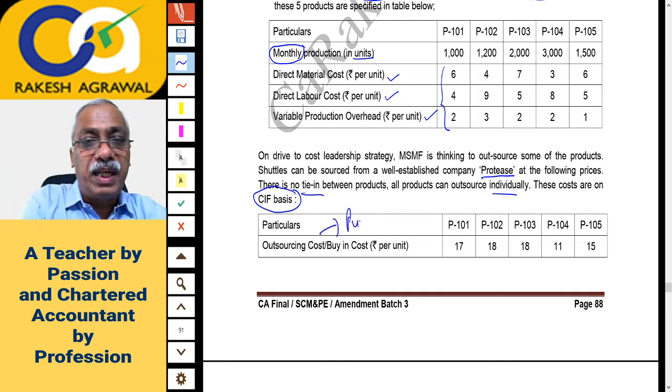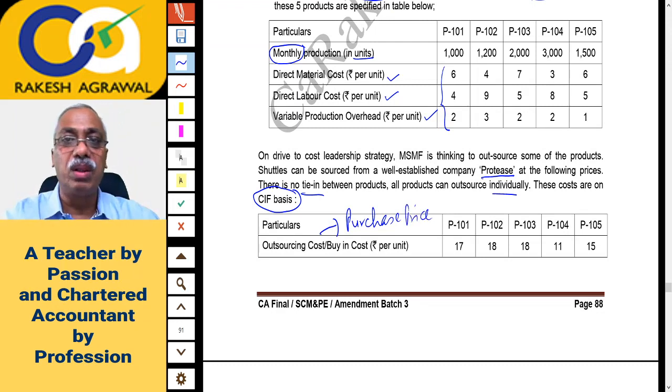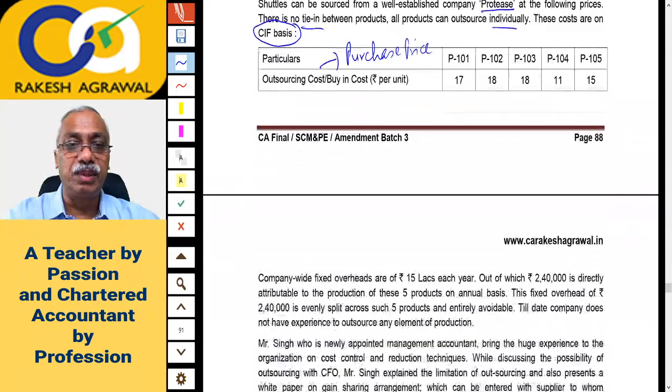Now outsourcing cost, that is buy-in cost, simply it is purchase price. If you buy from outside, what will be the purchase price? So this is the purchase price. Outsourcing cost or purchase price is given for all the 5. So basically I think in this question we'll have to compare the variable cost of manufacture with the cost of purchase. That is what it seems to be.